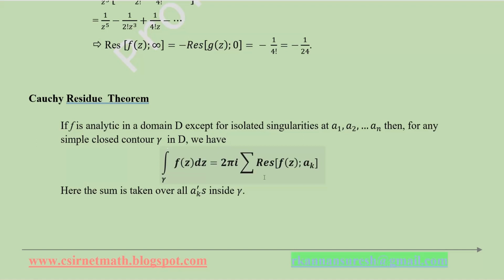Here the sum is taken over all ak inside gamma. So check the singular points inside gamma only. Outside gamma you don't bother about the singularities. So the meaning is this integral value equals 2 pi i into the sum of the residues at each singularity that lies inside the curve gamma.